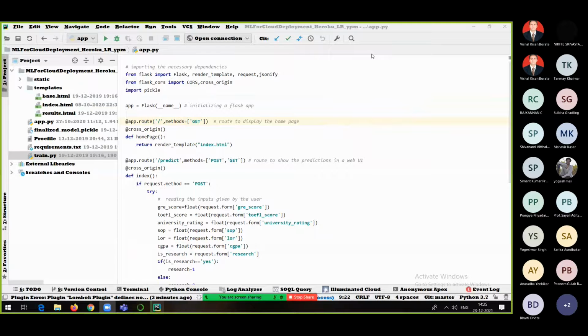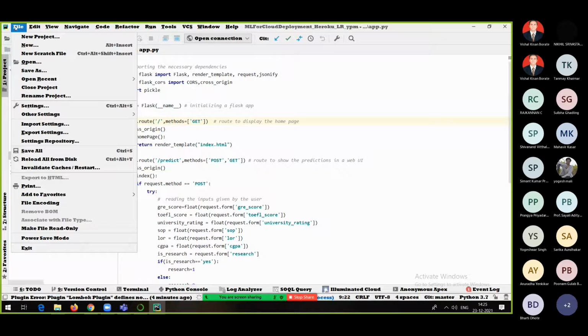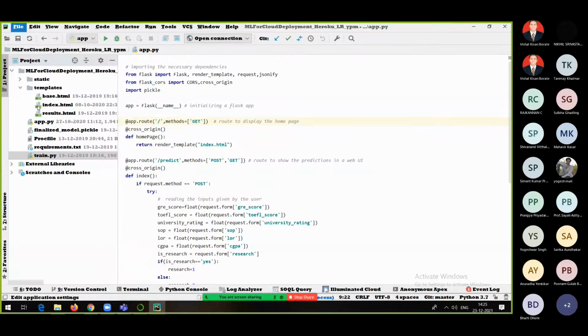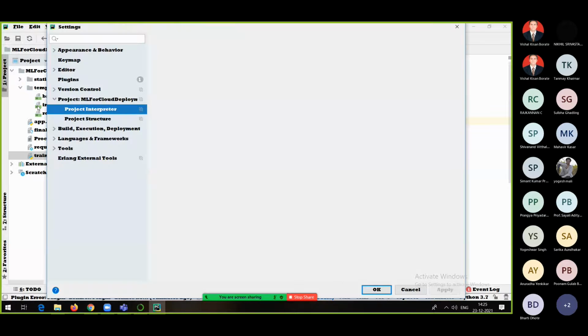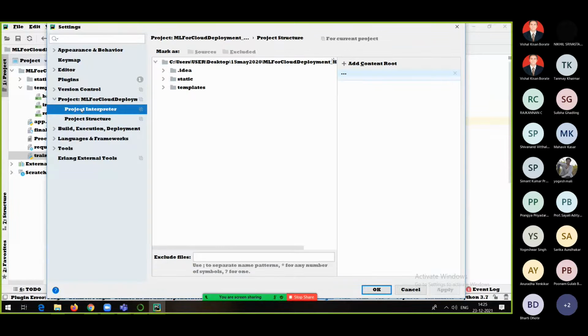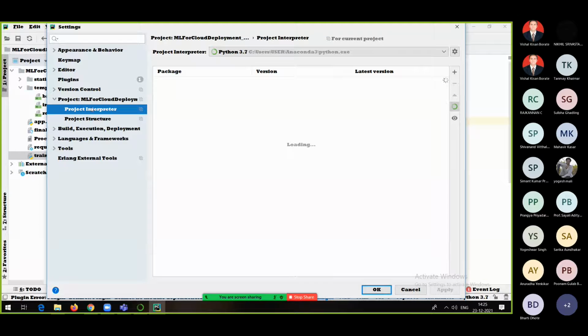So how to create the environment? For creating the environment in PyCharm as well as in VS Code, it's the same thing. Go to the File option, then go to Settings. Here you will be able to find some options to select. See, Project Interpreter. Once you click on this Project Interpreter, click on this setting button. See this one.